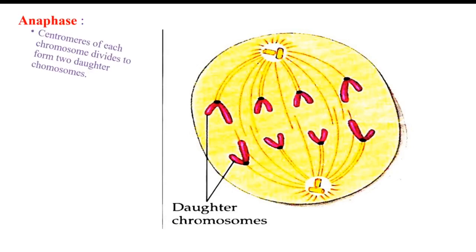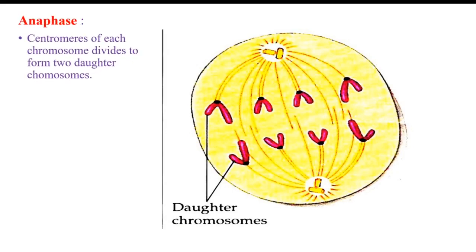Now these chromatids are called the daughter chromosomes. You can see here in the figure, the daughter chromosome. This chromosome is actually a chromatid of the double chromosome. It is pulled to this pole and the other is being pulled to the other pole. And when they are separated in this way, the anaphase begins.